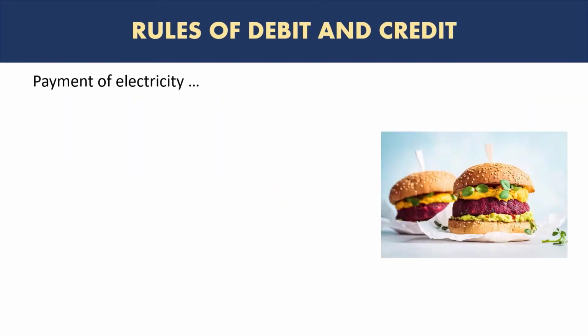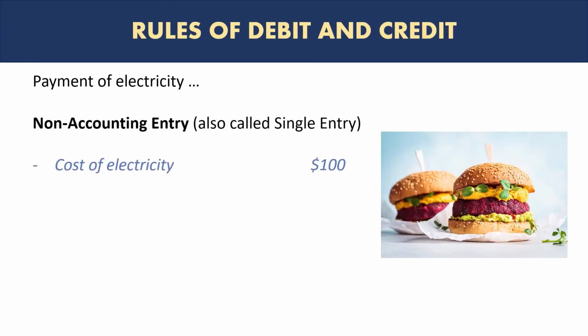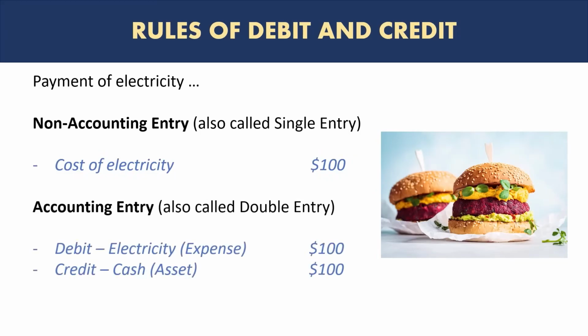Now let's look at the second example, which was payment of the electricity bill. So again, a non-accountant will record a single line showing cost of electricity, $100. But an accountant will record it as debit electricity, which is an expense, $100, and credit cash, because cash is paid out, so there is a decrease in cash, so credit $100 as well.